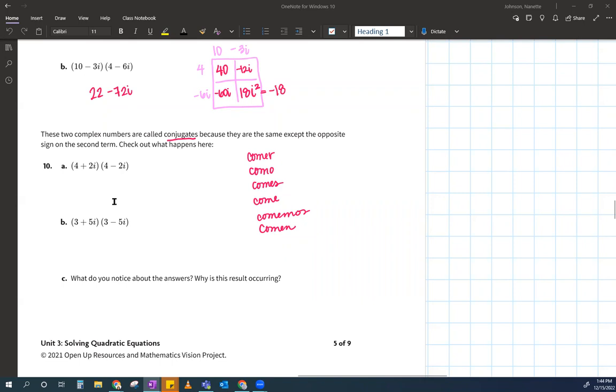Yeah, the 4 stays the same. Good. And the 2i stays the same. Good. What part changed? What's the only thing that changed from here to here? Yeah, the operation in the middle changed. So when you conjugate a verb in Spanish, the ending changes, but sometimes the middle changes depending on if it's an irregular verb. But here, our operation changes. So do you see how these two are also called conjugates? Technically, these are called complex conjugates, and you can all know why it's called complex.